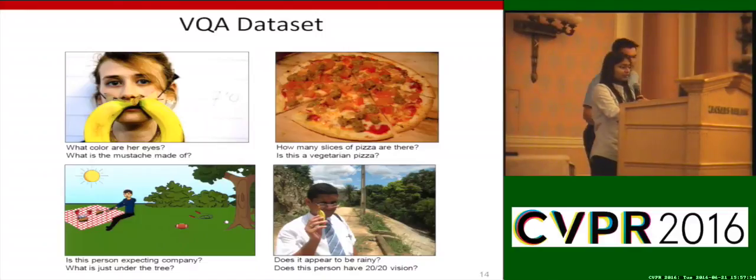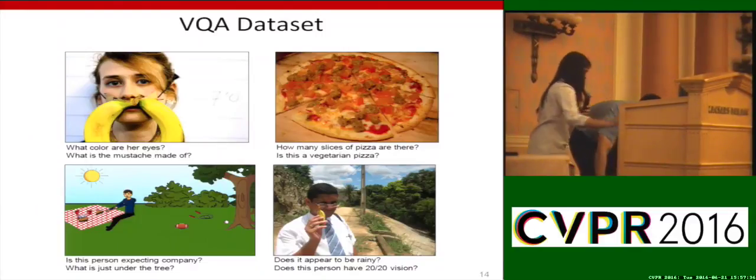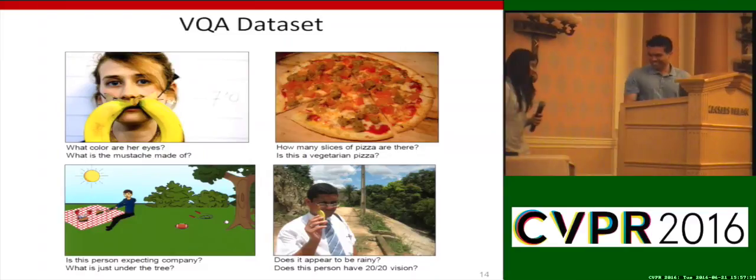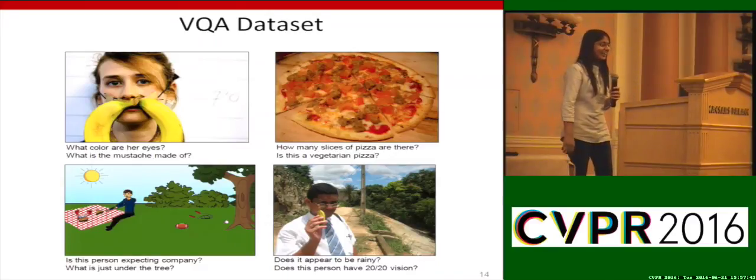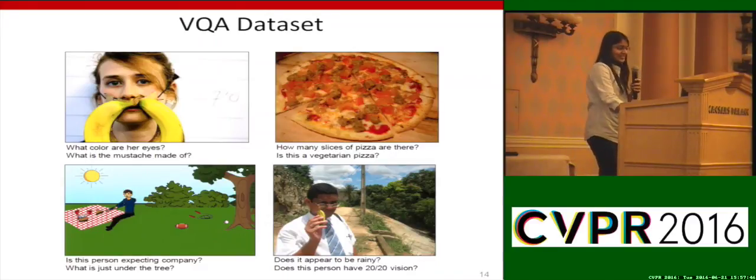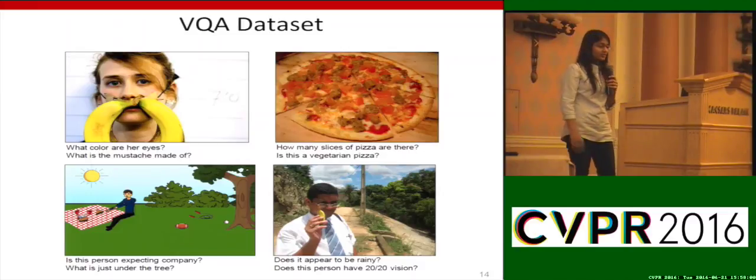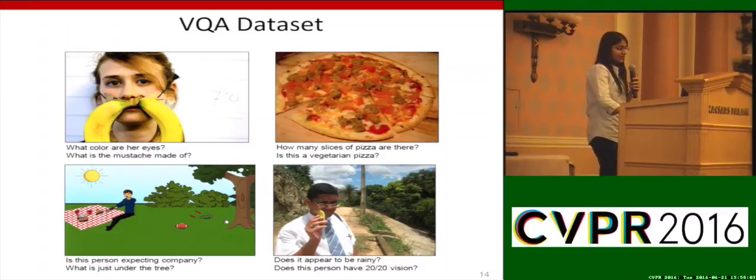These are some examples. Thanks a lot, Dhruv. So, okay. These are some example questions in our dataset asked by Mechanical Turk workers. There are questions about objects such as what is the mustache made of. There are fine-grained recognition questions such as is this vegetarian pizza. There are counting questions such as how many slices of pizza, and there are questions about common sense such as does this person have 20/20 vision.